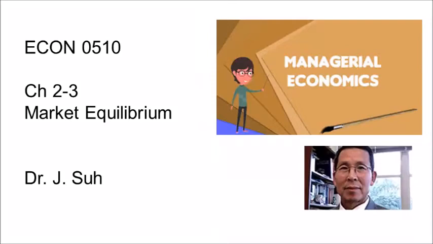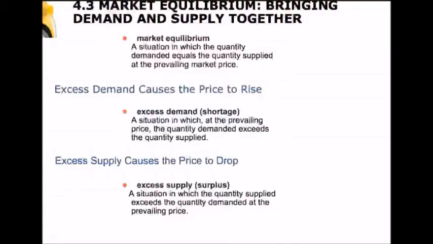Now that we know about demand and supply, let's put them together and talk about market equilibrium. Market equilibrium and the tendency of a market to go towards equilibrium is a very powerful concept for economists. We use that idea to predict how markets behave and what's going to happen when other things happen to a market.